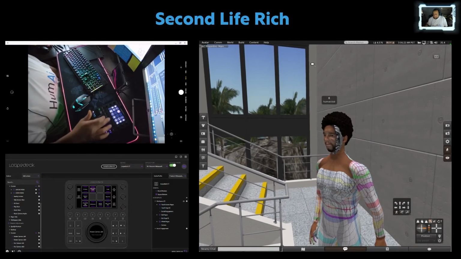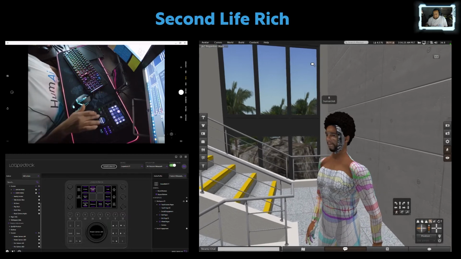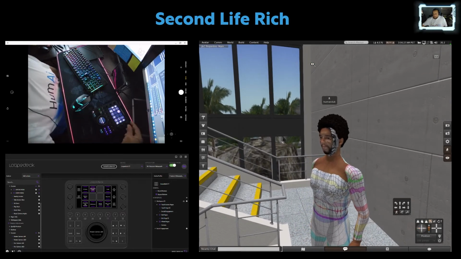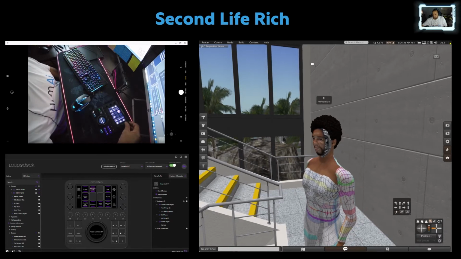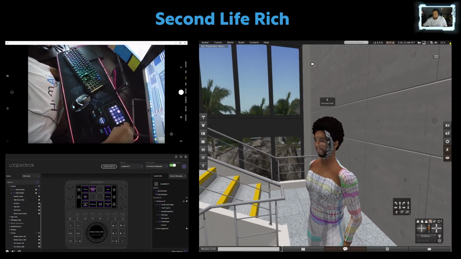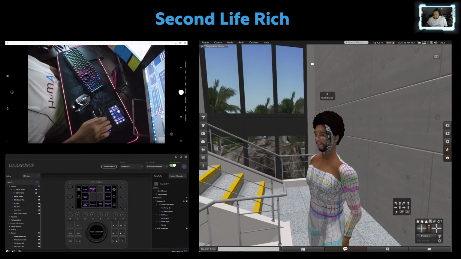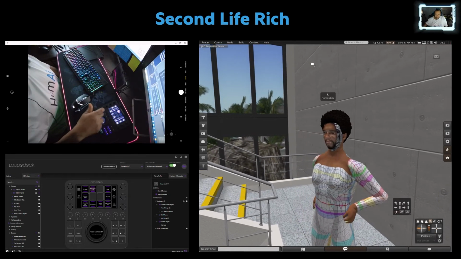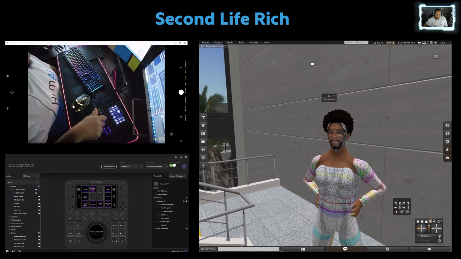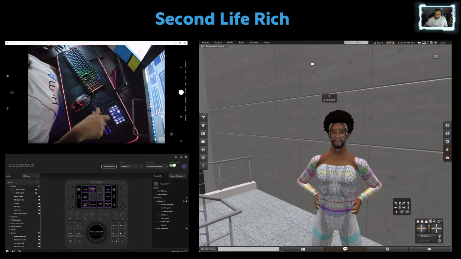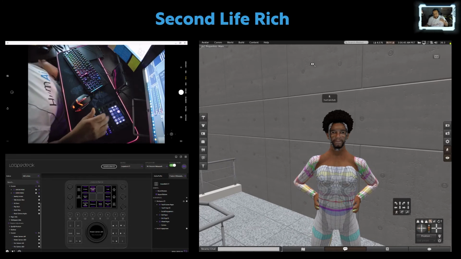Swipe, and it's side to side. I've also put these dials right here. I can twist, twist, twist, twist. So basically what I'm doing is I am mapping all sorts of commands that I plan to be using commonly.